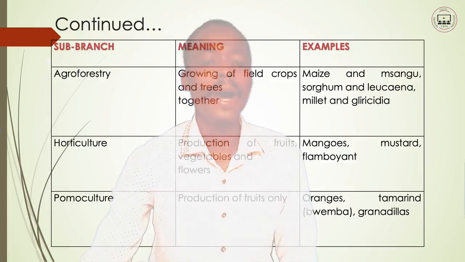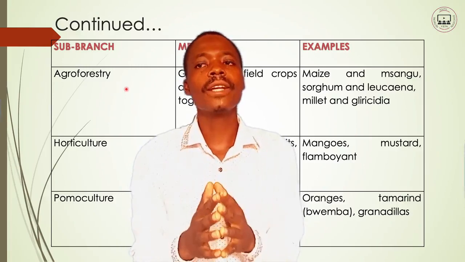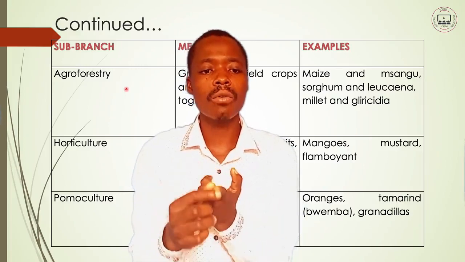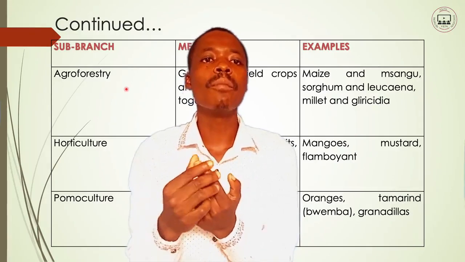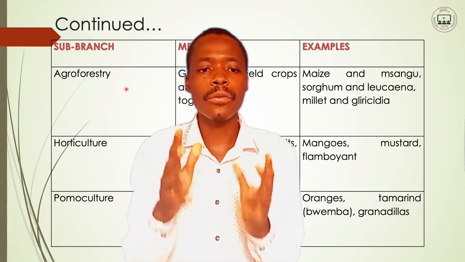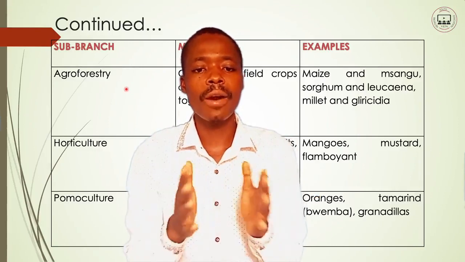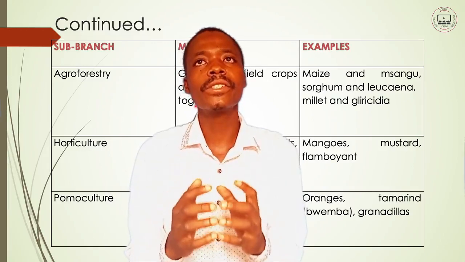Now, continuing, we have agroforestry as another sub-branch. This word has got two terms. Be with me there. We have the first term, agro, and the second one is forestry. So they have combined these two to make agroforestry. Talking of agro and forestry coming together to make agroforestry, what it means is this: growing of field crops and trees together.